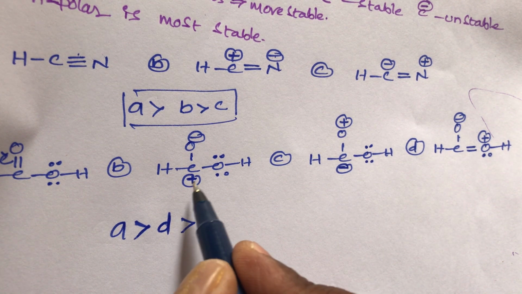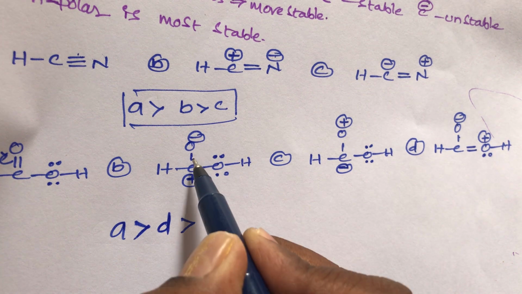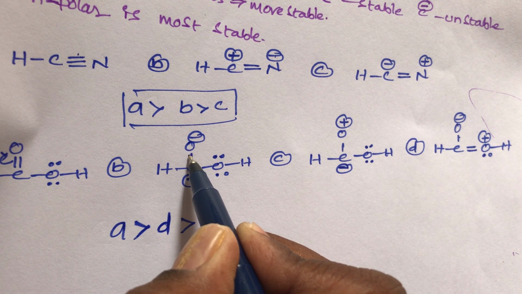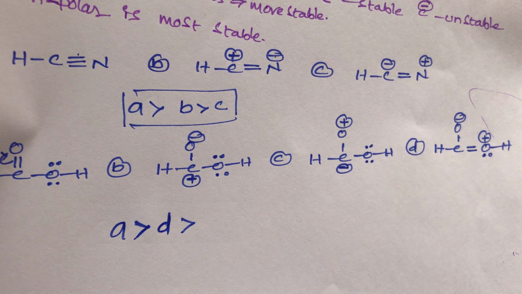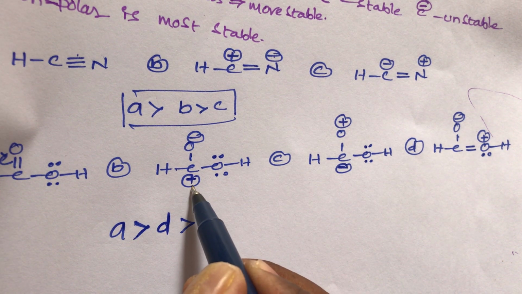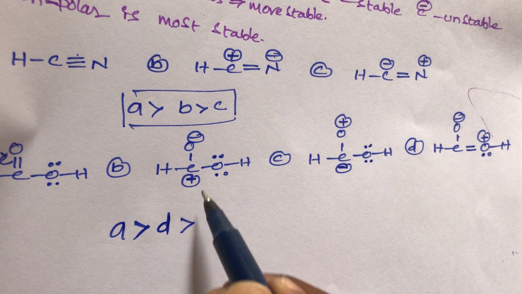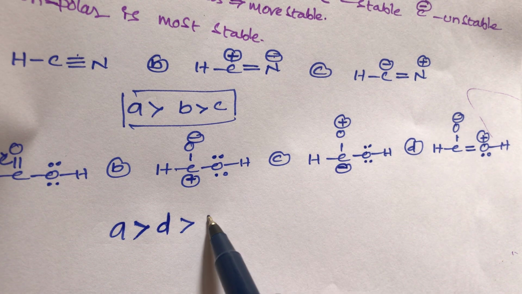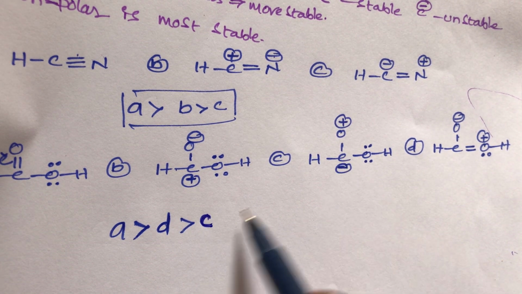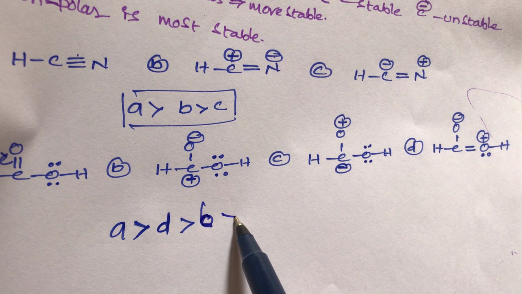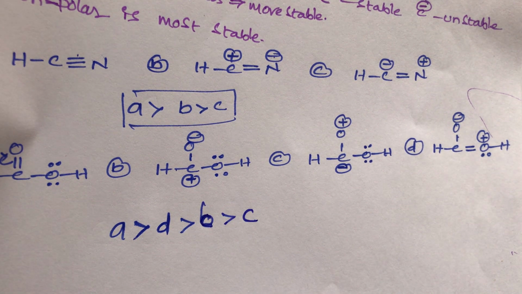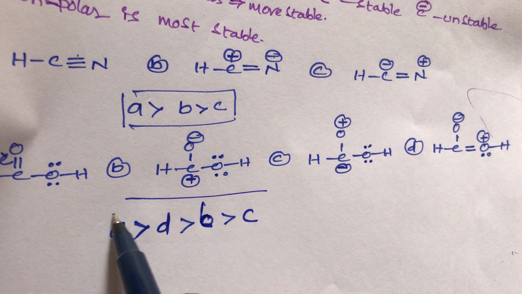In the B compound, student, this negative charge is present on oxygen, and oxygen is a more electronegative atom. So this oxygen contains the negative charge, that's why it is more stable. And one more thing, this carbon having a positive charge is also stable. So the B compound is more stable than the C compound. This is the simple trick, student.